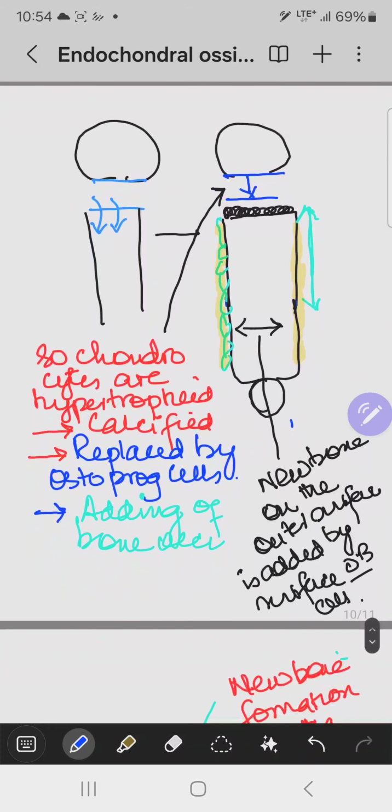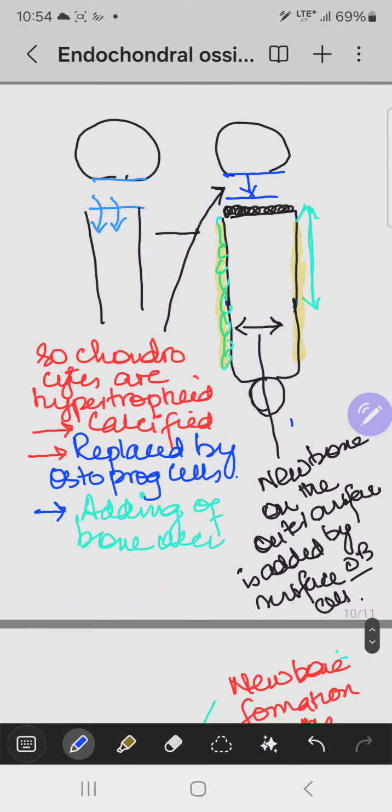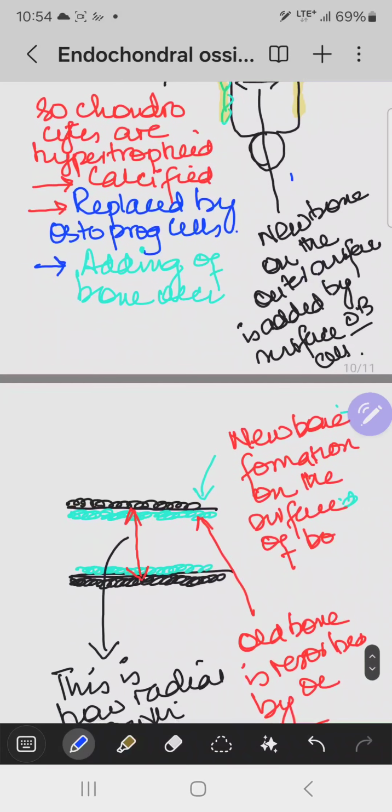But after 17 to 18 years of age in males, or earlier in females, the growth plate stops proliferating, and it fuses or is replaced by bone itself. This is the time when no further growth can take place.